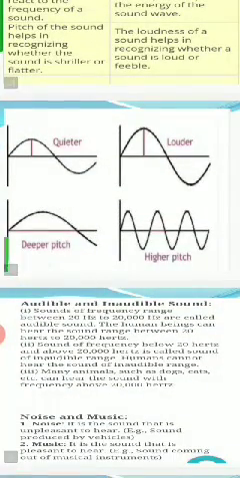The picture in front of you shows 4 different waves. The quieter sound has a small amplitude, whereas the louder sound has a high amplitude. In the deeper pitch sound, the number of oscillations is less, whereas in a higher pitch sound, the number of oscillations is more.